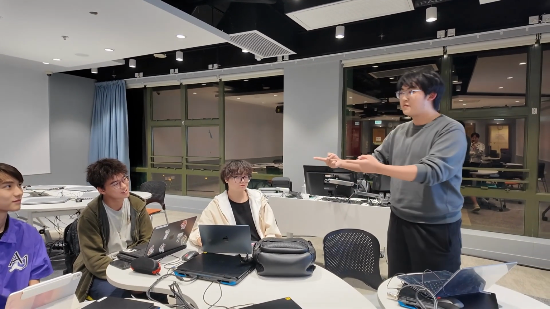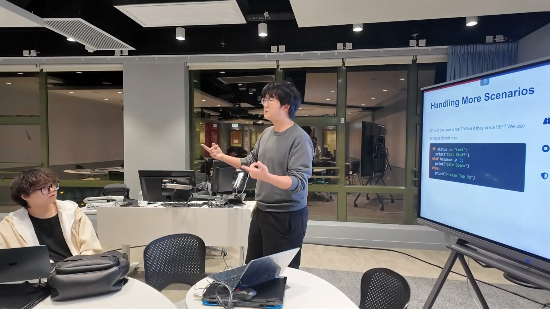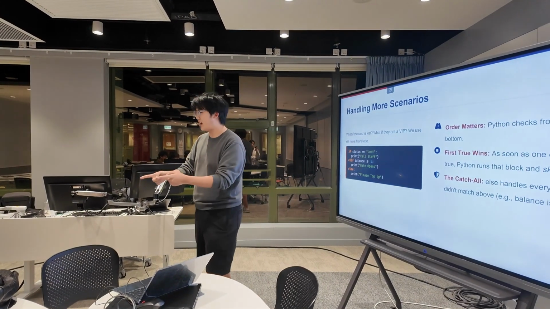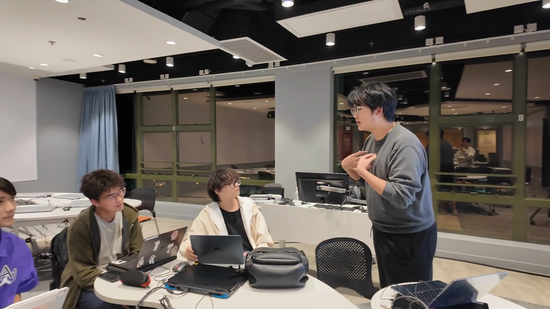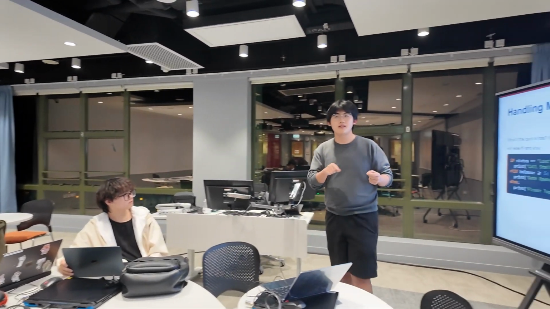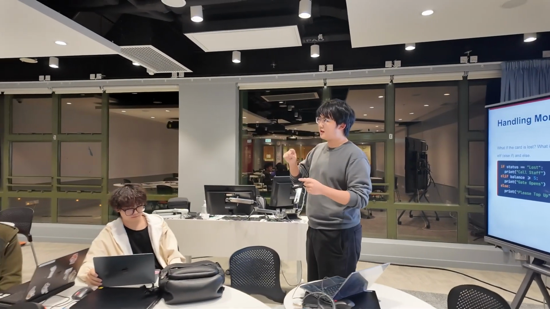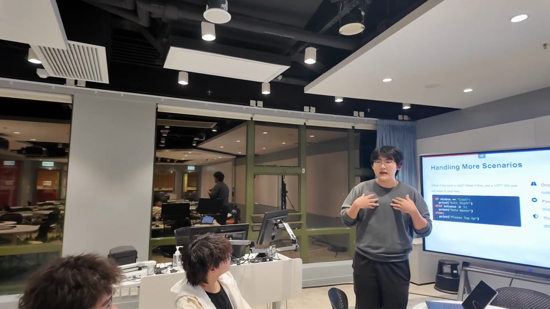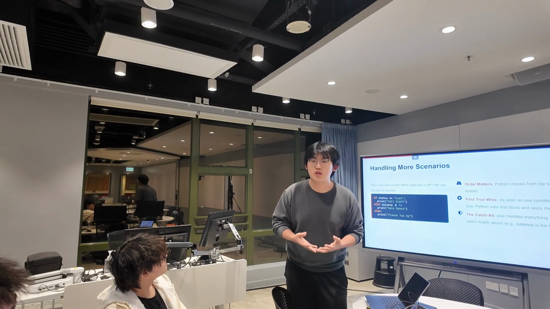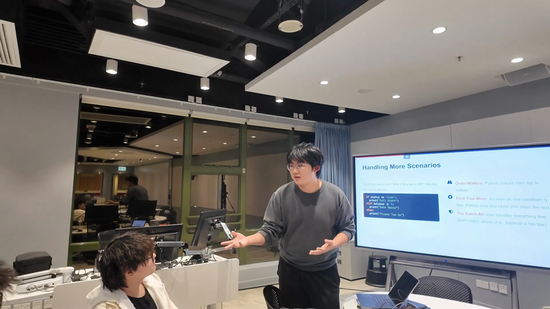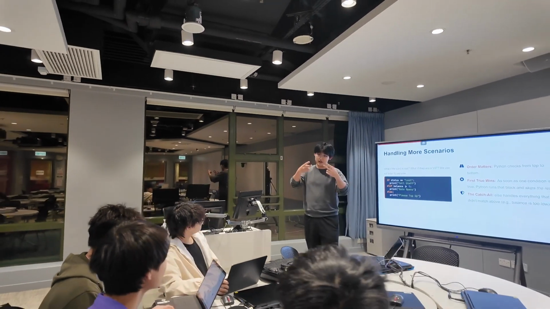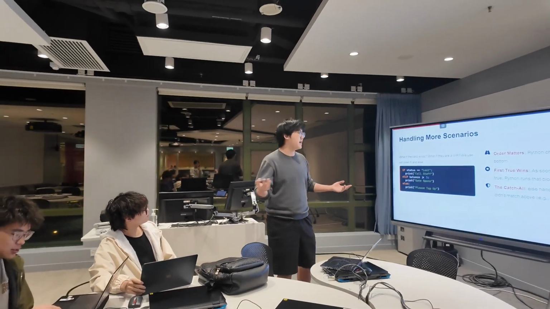Estimate? Do you remember how much it would cost? 10. Yes, 10. But why about 10, right? Maybe it's 15 or 10. So why is my cost 30 and your cost 10? Because I'm an adult, I'm a teacher, right? So I have an output of 30 and you have an output cost of 10 because you're a student. So what if I'm an old man, a 60-year-old man, how much would I pay? Just 2, right? Because there is a policy for the elderly that you can pay 2 dollars to go anywhere in Hong Kong.